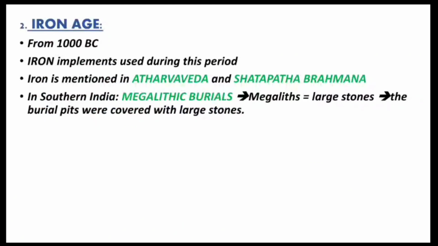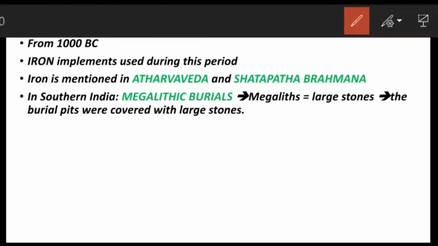Now comes the Iron Age. Chalcolithic age is followed by the Iron Age. In this period, iron implements were used. Iron is mentioned in Atharva Veda and Satapatha Brahmana. In southern India, Iron Age is marked by megalithic burials. Now what are megaliths? These are large stones. In South India, the burial pits were covered with these large stones, and such burials are called megalithic burials.